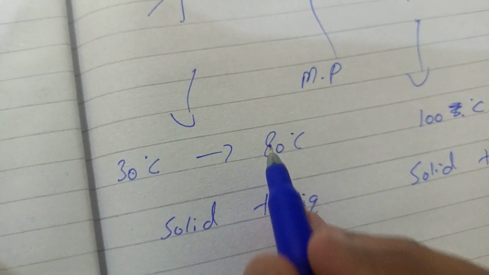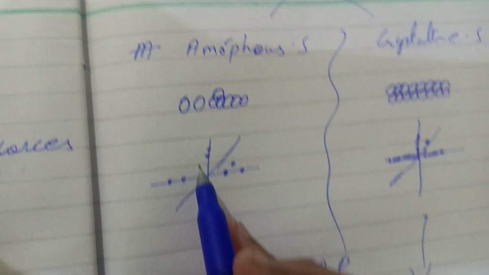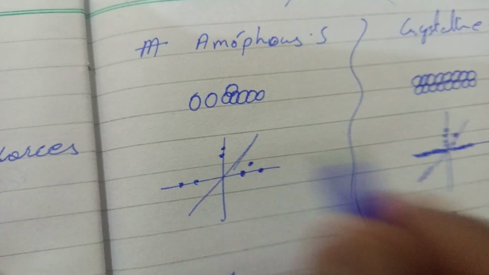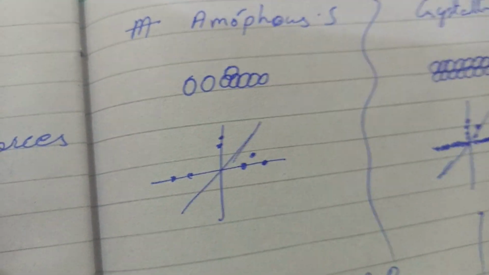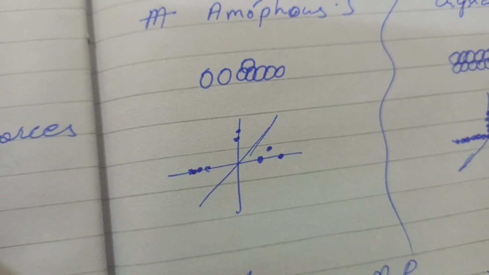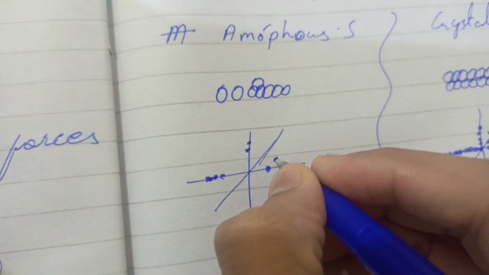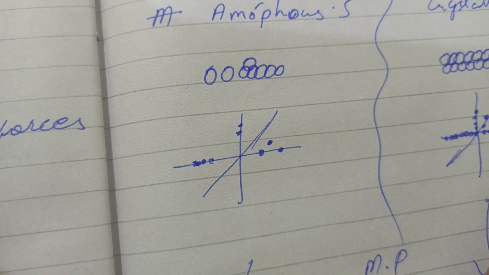Now why does this happen, why do we have to increase the temperature? The reason is that in the amorphous state, as I told you, the particles are not orderly arranged. Because of that, some will have strong intermolecular forces, but some will have weak forces.